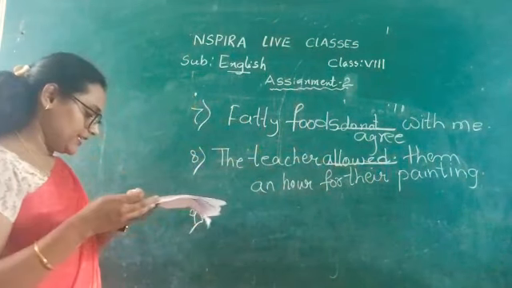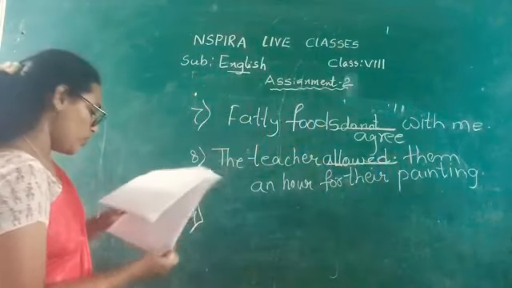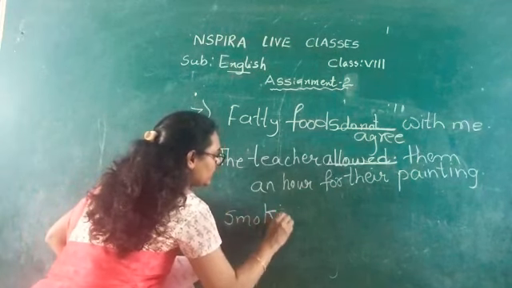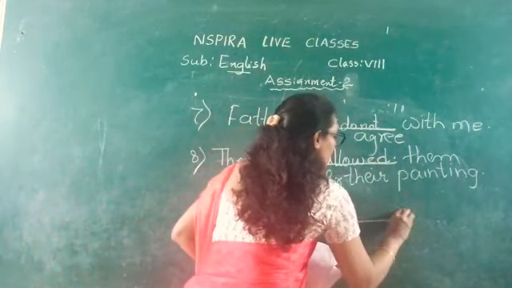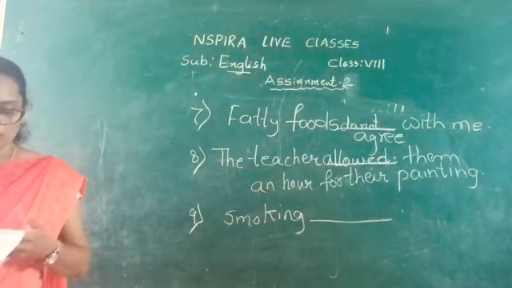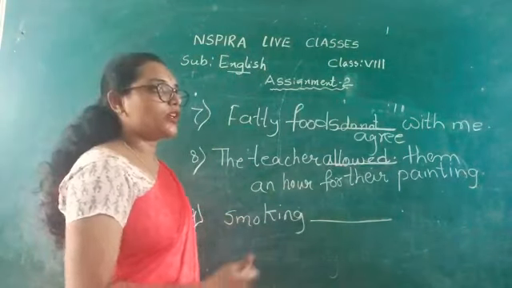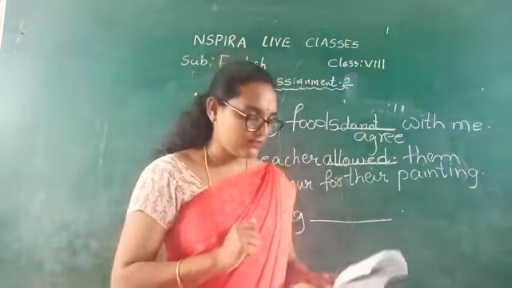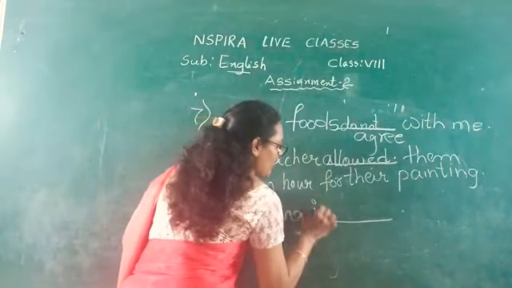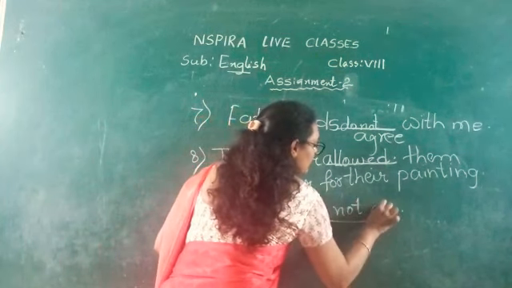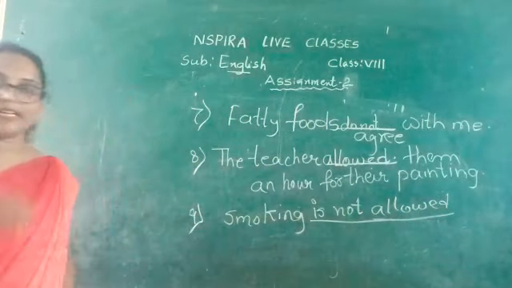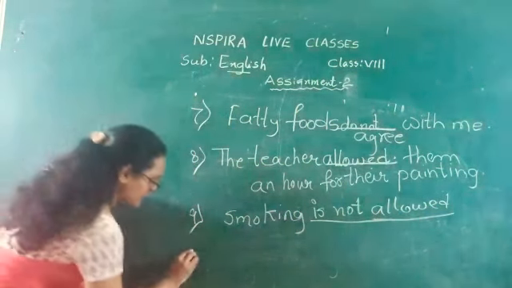Ninth one. See the sentence. Smoking dash. What is there in the bracket? Not allowed. We can't say that smoking is not allowed here. Can we say that? No, we can't. So we have to write it in the negative form. So what I will say? Smoking is not allowed. The sentence is in simple present tense.